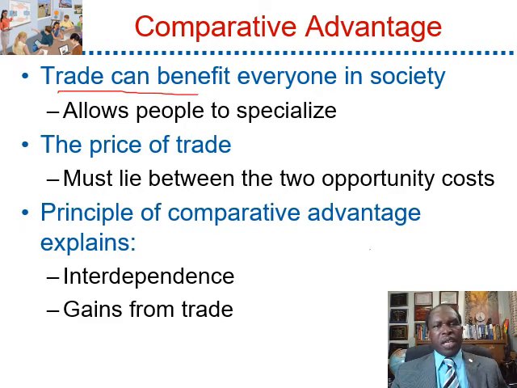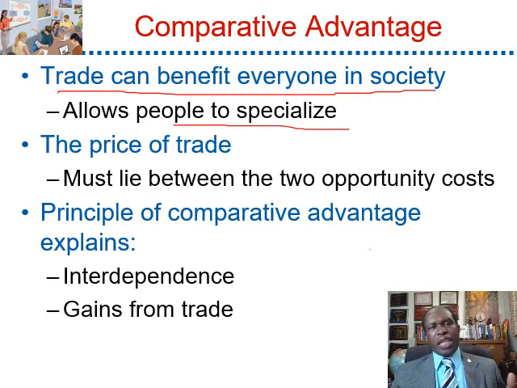Trade can benefit everyone in society. This means that trade allows people to specialize. You do what you do best and leave the other activity to other people. For instance, I teach economics. I'm good and I'm efficient in teaching economics. I earn income. I use that income to buy food produced by other producers, to buy cars produced by other producers, to buy houses built by other producers.